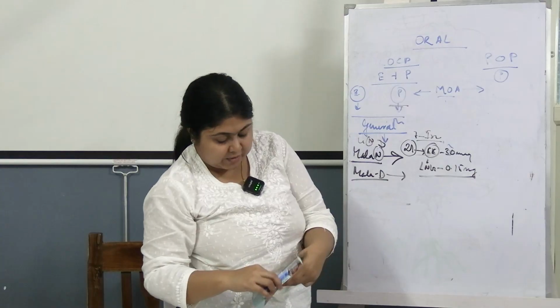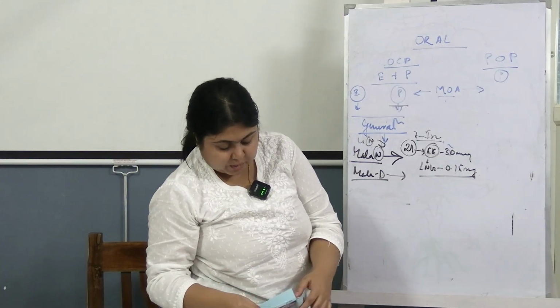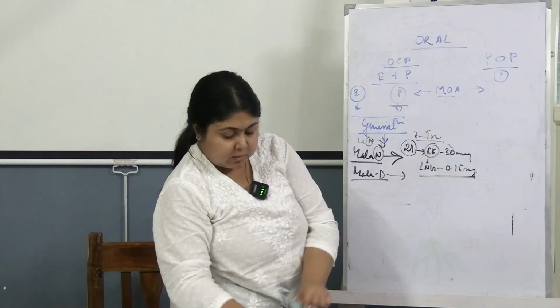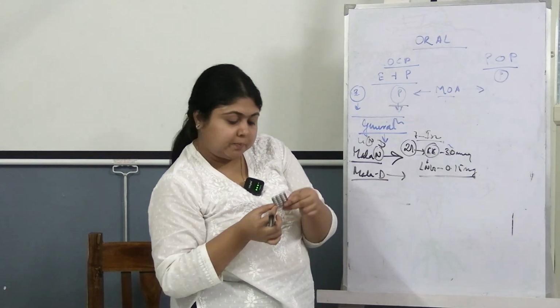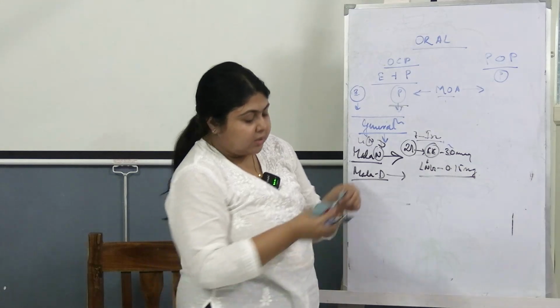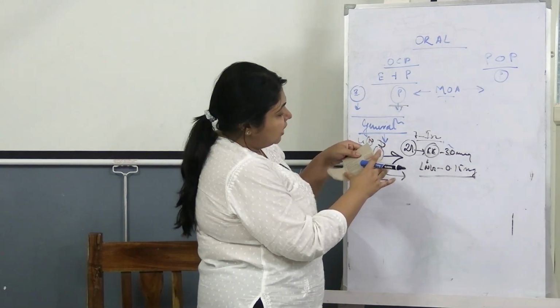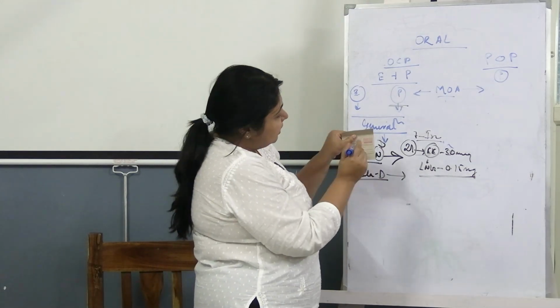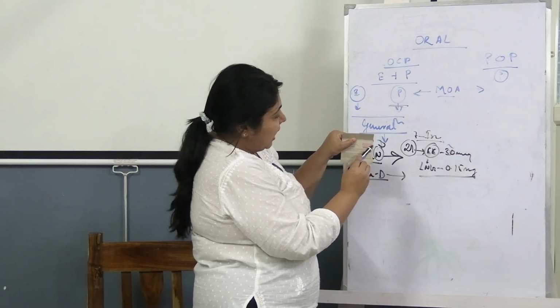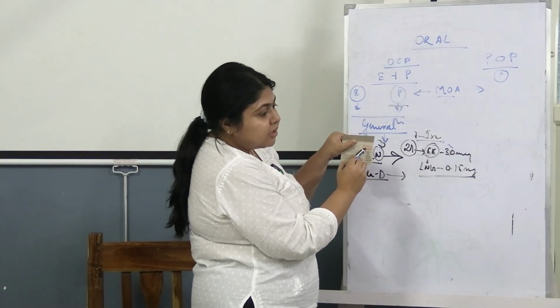So how do we advise the patient now? Whenever the patient comes to you, we have to show the packet. See how the packet looks. These are the contraceptive pills, 21 contraceptive pills, and 7 tablets are ferrous fumarate.